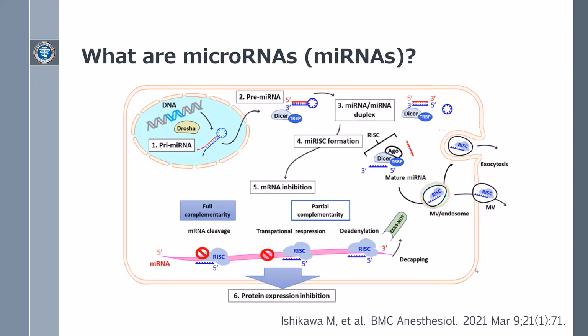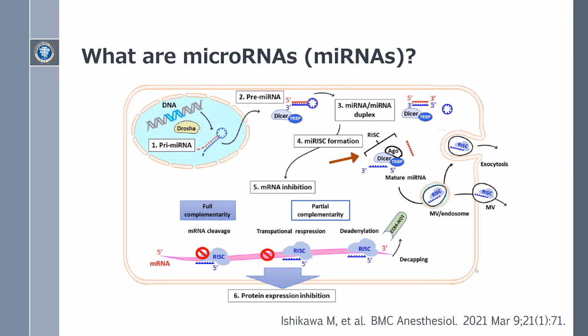MicroRNAs are single-stranded non-coding RNA molecules with 20 to 25 nucleotides that function in post-transcriptional gene regulation of mRNA via mRNA degradation and translational repression. When some stimuli, like anesthetic agents, enter the cell nucleus, precursor microRNA is formed from nuclear DNA by Drosha cleavage. Precursor microRNA is cleaved by dicer transactivation response element RNA binding protein complex and becomes a mature microRNA duplex.